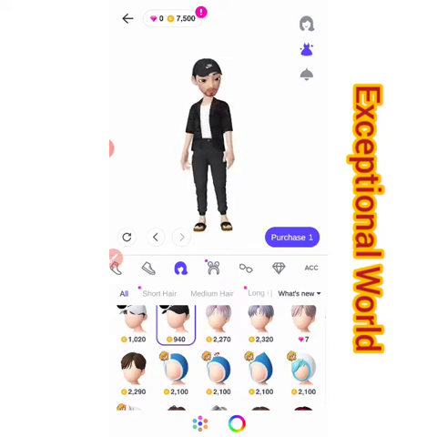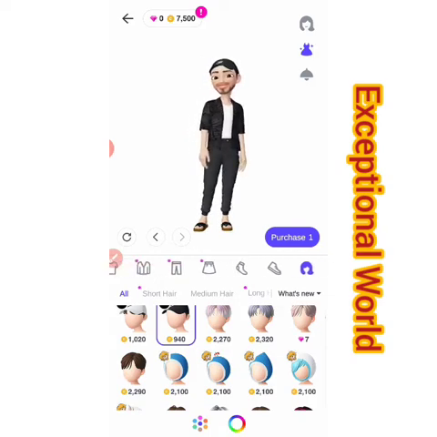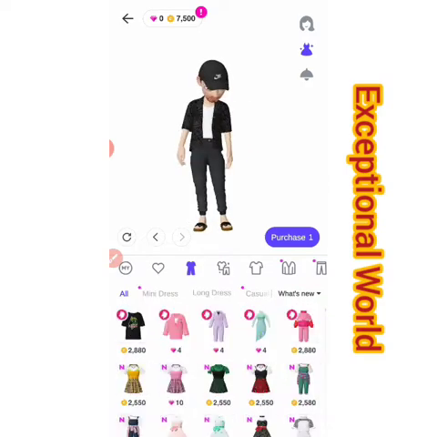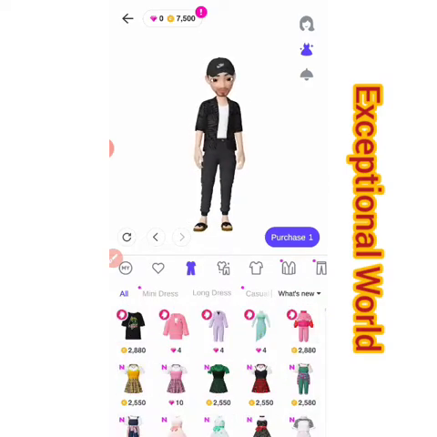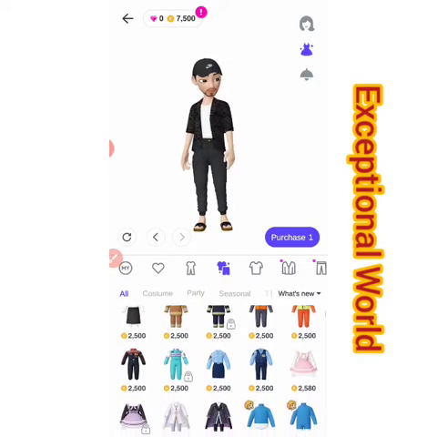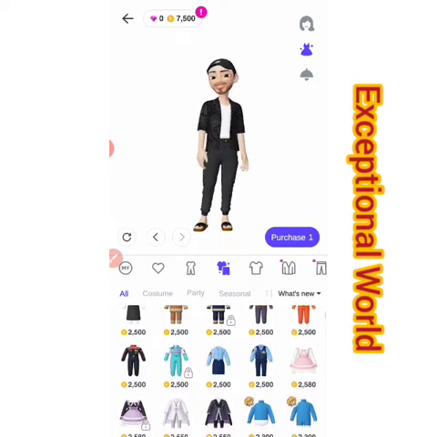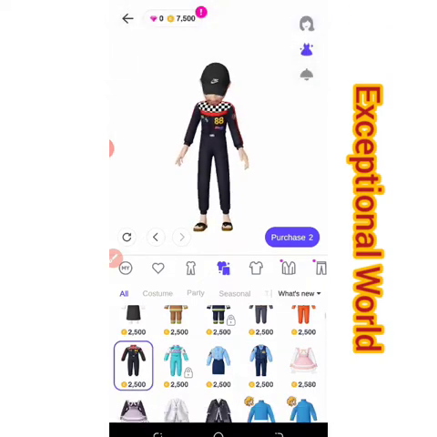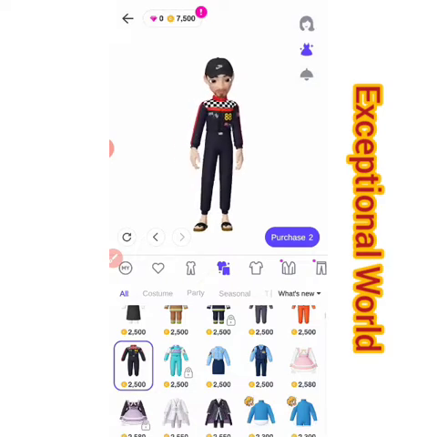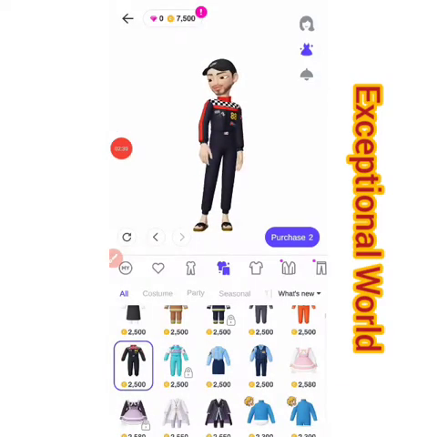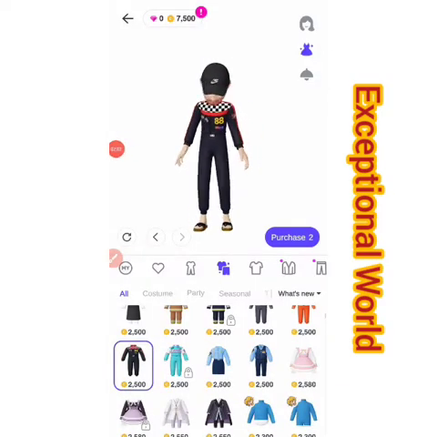Let's go for this. Then I want to change his clothes. I scroll down. I go. Okay. So I think I want to go for this. Let's go for this. I think I want this. So our character is dressed.